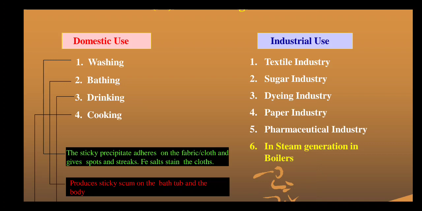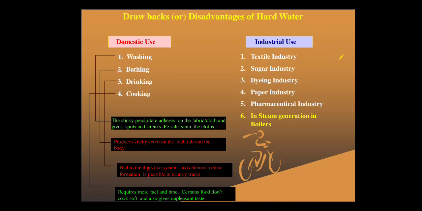That is why we have to use hard water. One of the major drawbacks we are interested in is in steam generation, which is one of the topics in our syllabus.